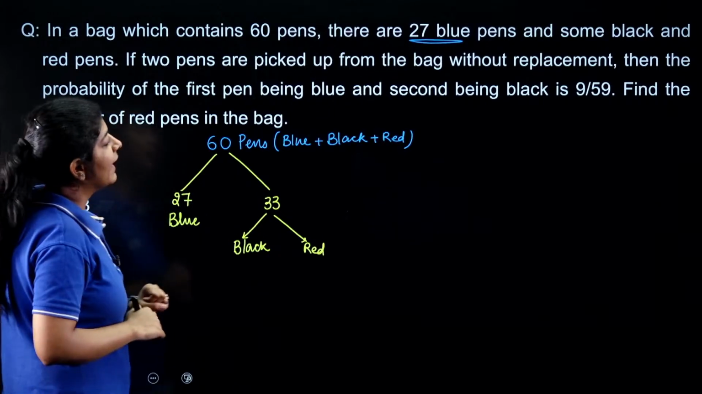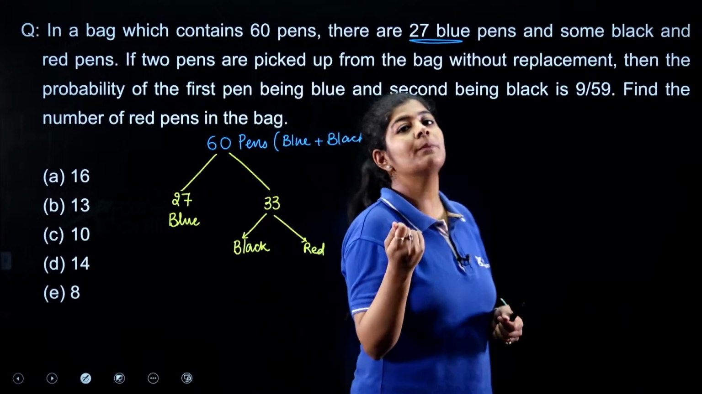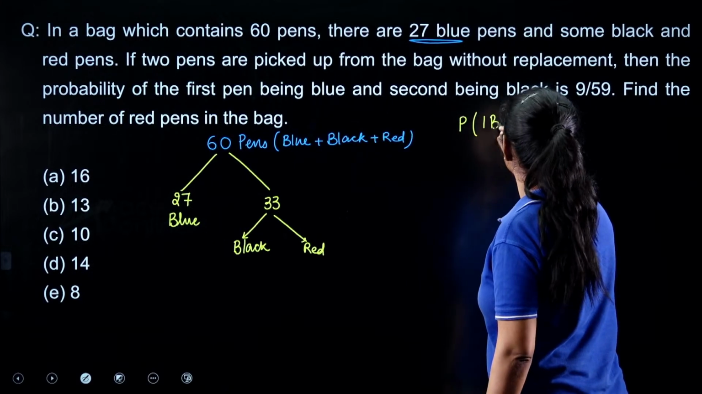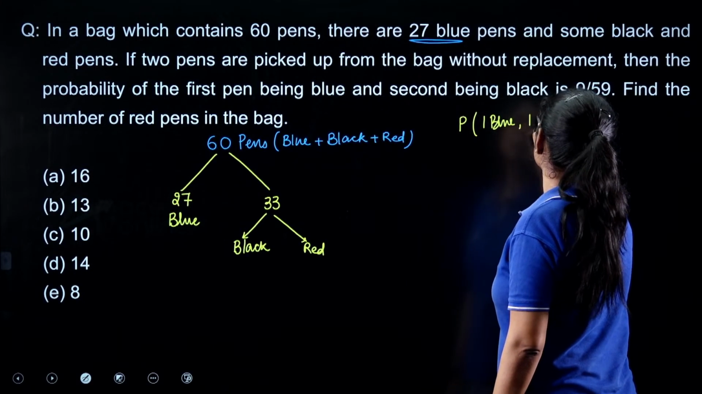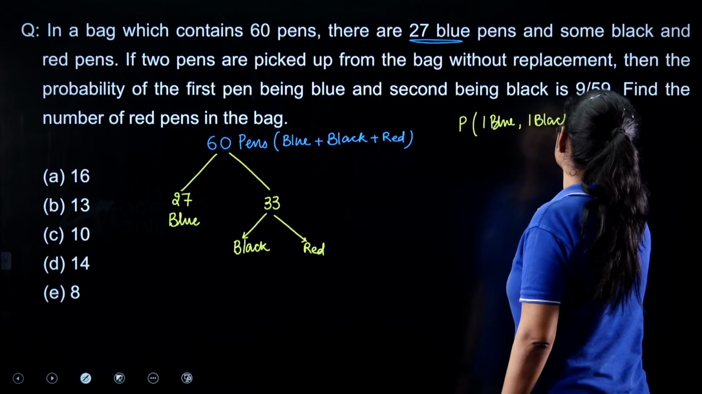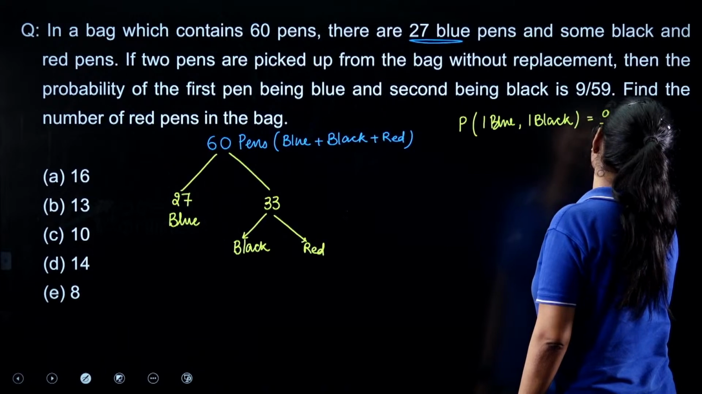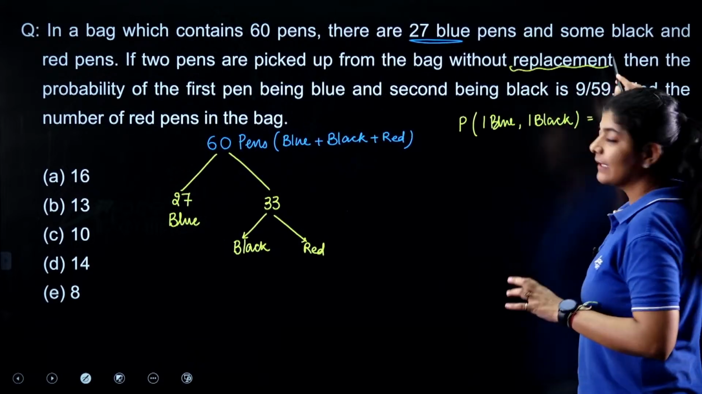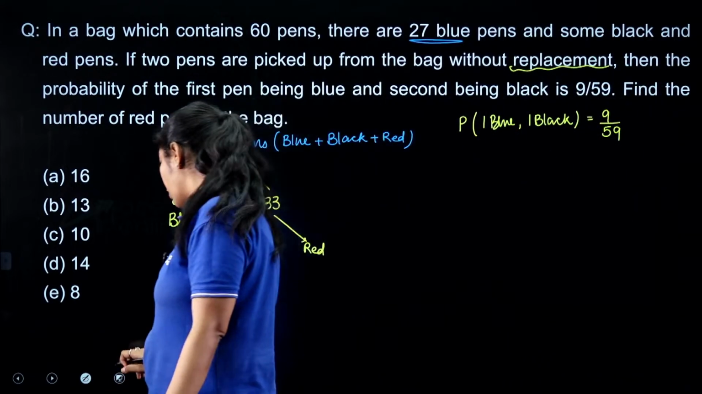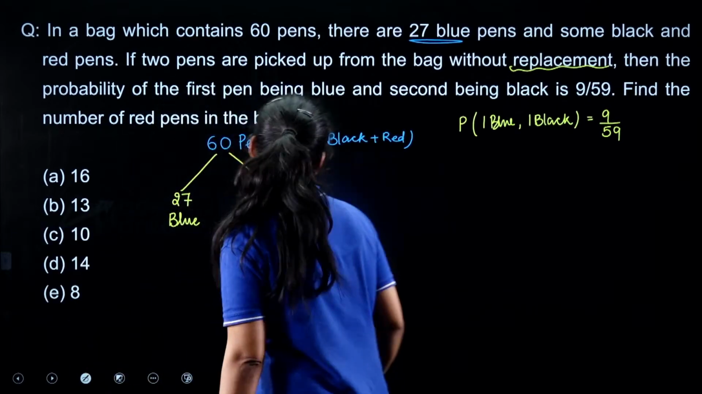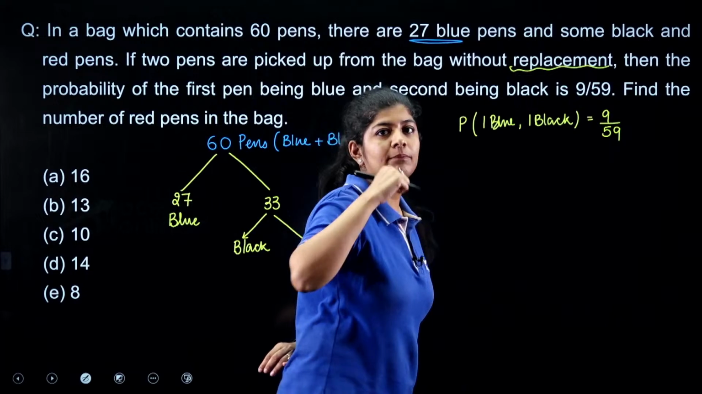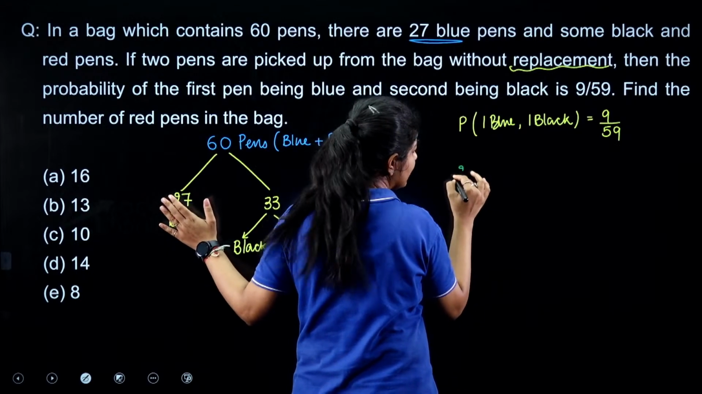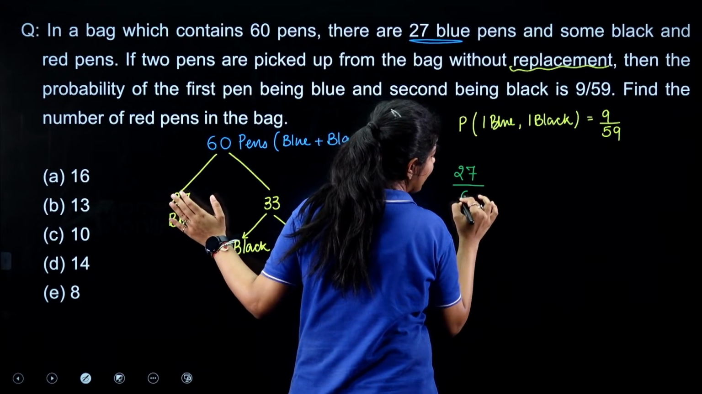But the question says that if I randomly pick 2 pens from the bag, the first one is blue and the second one is black, the probability is 9 by 59. I am doing this without replacement, so I am not going to replace whatever pen I got. If I want to pick a blue pen out of the 60 pens in the bag, how many blue pens do I have? 27. So the probability is 27 divided by 60.